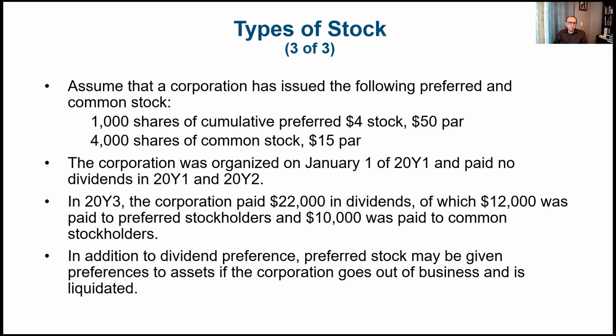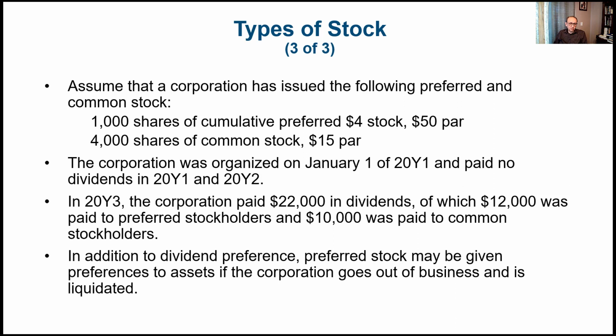In year 3, the corporation paid $22,000 in dividends, of which $12,000 was paid to preferred stock. How did we get this number? We'll see in the next slide. And the leftover, which was $10,000, was paid to the common stockholder.